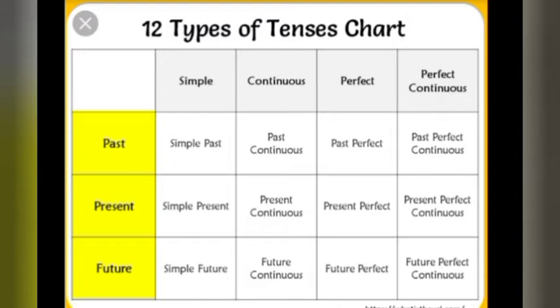That is simple past, past continuous, past perfect, and past perfect continuous. The present is also divided into 4: simple present, present continuous, present perfect, and present perfect continuous. And the future is again divided into 4: simple future, future continuous, future perfect, and future perfect continuous.